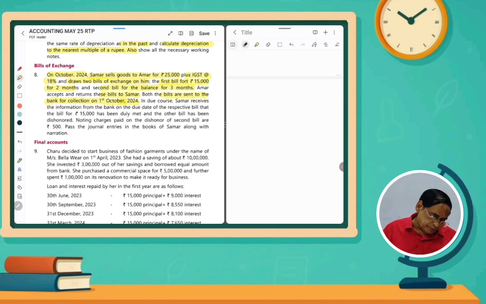In due course, Samar receives the information from the bank on the due date of the respective bill. The bill for rupees 15,000 has been duly met. The other bill has been dishonored. The noting charge of rupees 500 is paid on the dishonored bill. Pass journal entries, very simple. So we have to write.